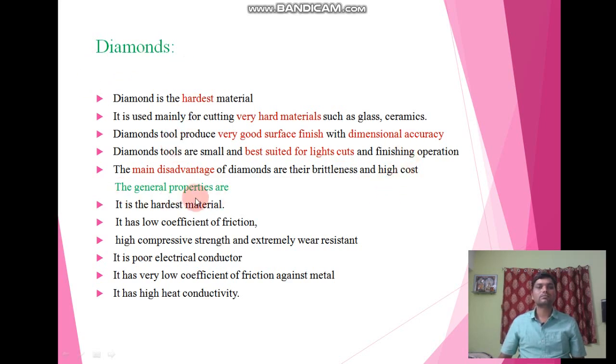It has some properties. First, it is the hardest material. It has a low coefficient of friction. It has high compressive strength and extremely high wear resistance. It is a poor electric conductor. It has a very low coefficient of friction against metal and it has high heat conductivity. So these are some general properties of diamonds.